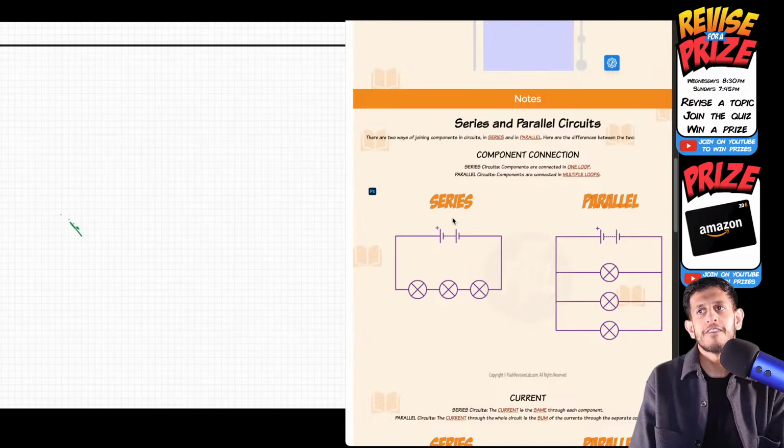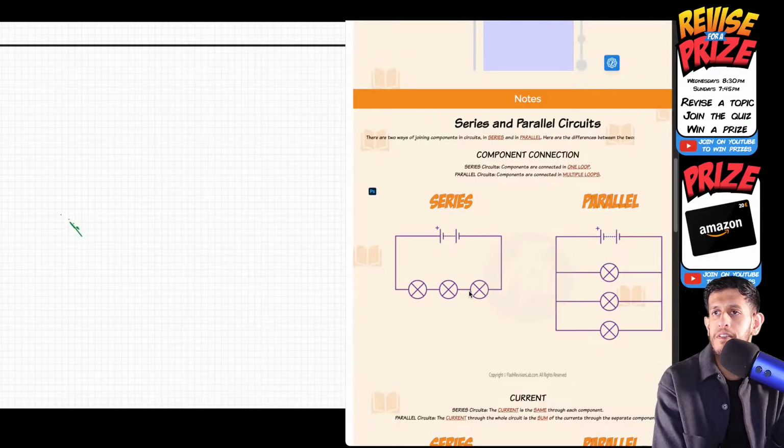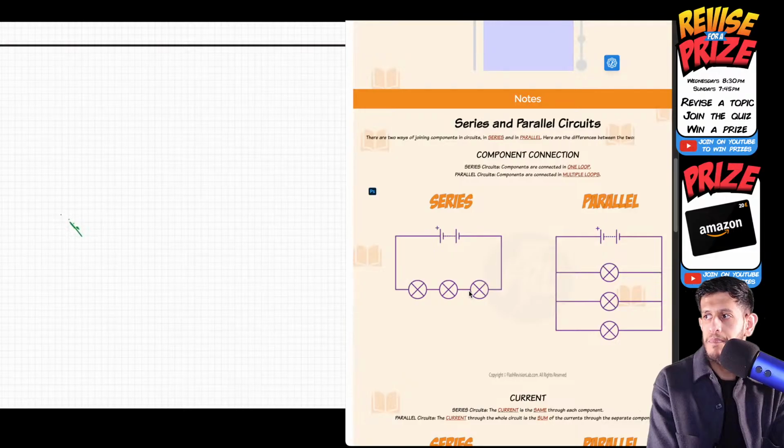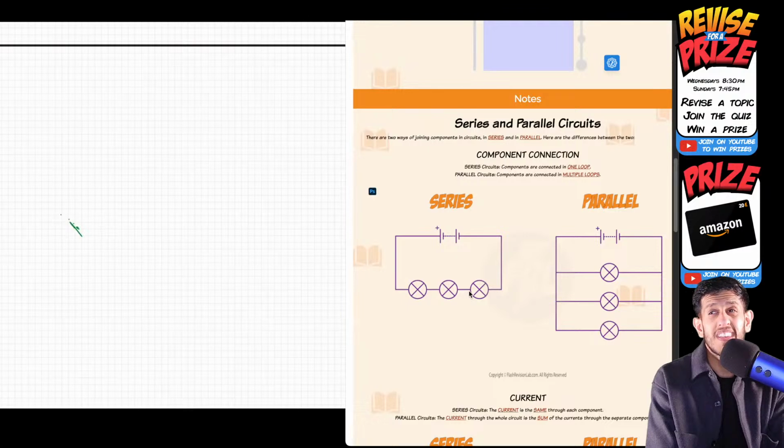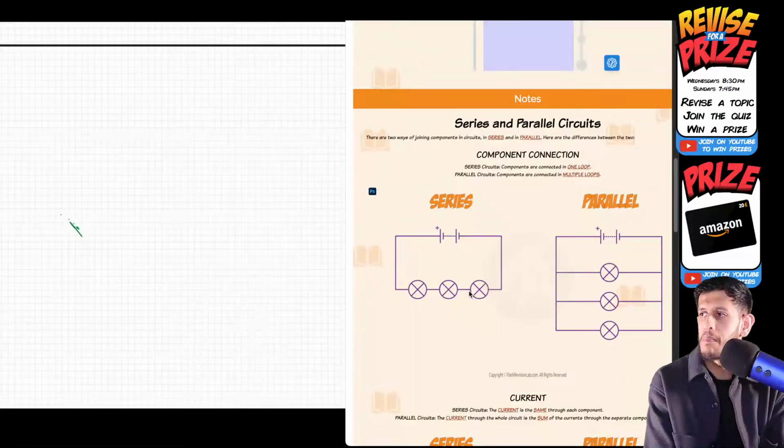If this series circuit had a battery of, let's say, 9 volts, what is the potential difference across each of the bulbs in series? Who's going to drop their answer first? Pre-quiz to the quiz. 3. Yes, because it's equally shared. We're assuming the bulbs are identical in this case, so they should be shared equally. It should be 3 volts each. However, if the current in the cell was, say, 10 amps, what's the current in each light bulb in a series circuit?